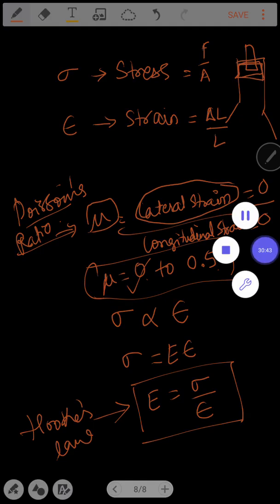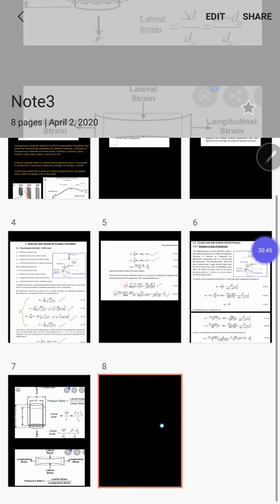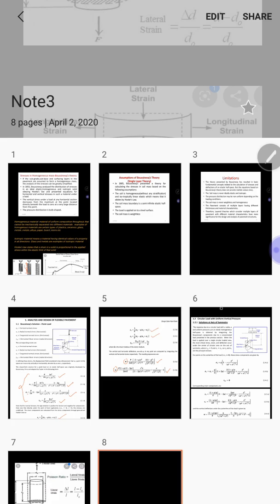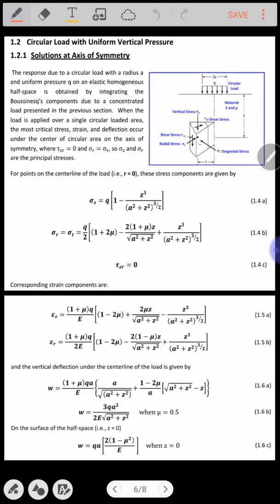Now we are going to see the important formulas we have to remember for finding the vertical stress in the soil mass whenever the load is acting at the axis of symmetry. The type of load we are considering here is a uniformly distributed circular load.